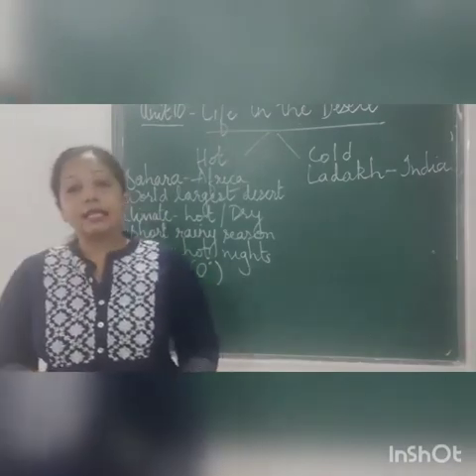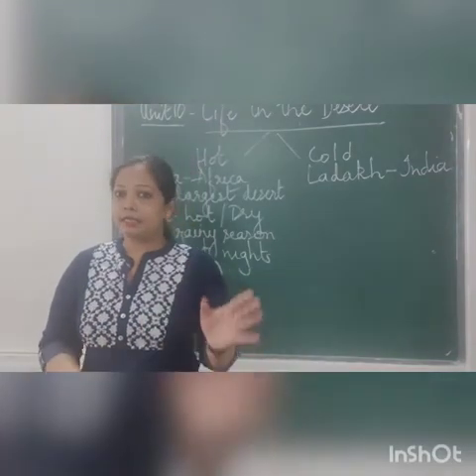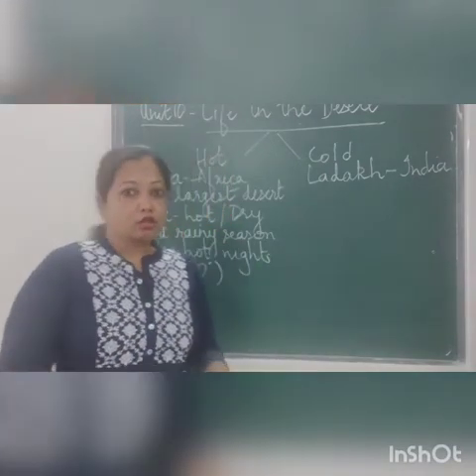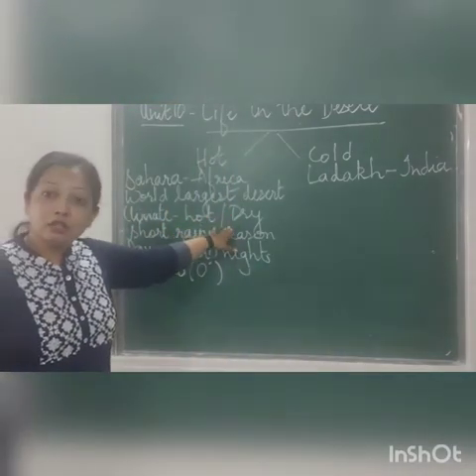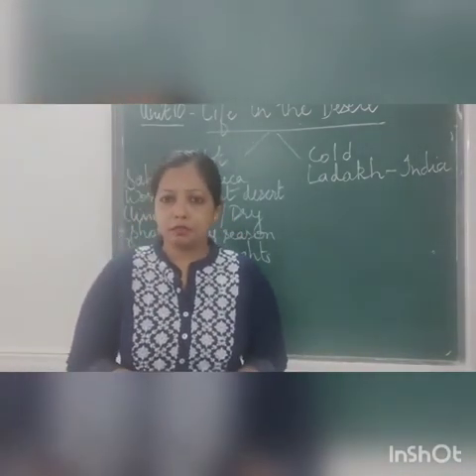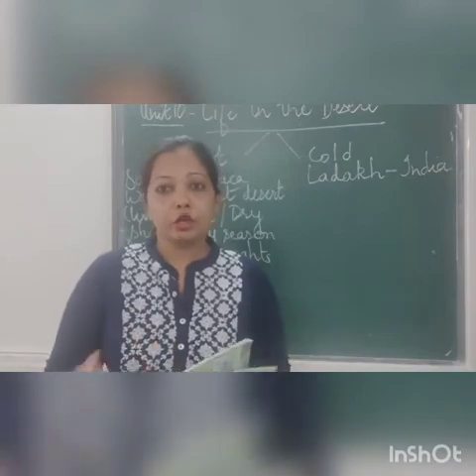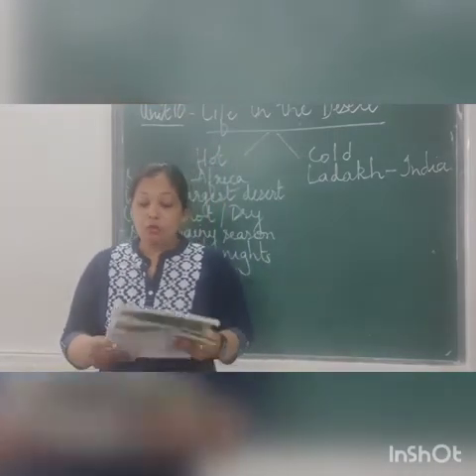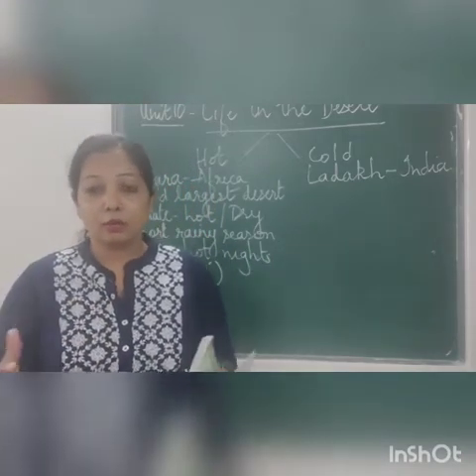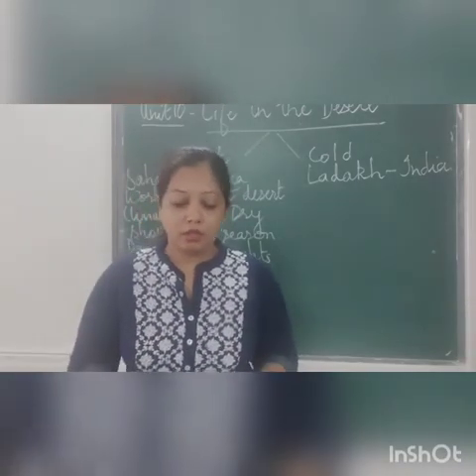Now that we know it's a desert, we also know its climate. We know that it is a hot desert, so the climate will be dry and hot. It's hot and dry with clear skies, parched land, scorching heat, and a very short period of rainfall, a very short rainy season. Because the land is so hot, the moisture evaporates very fast, and as the rain falls, the moisture evaporates immediately.